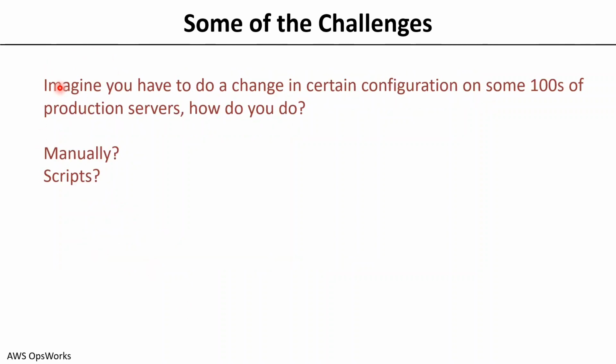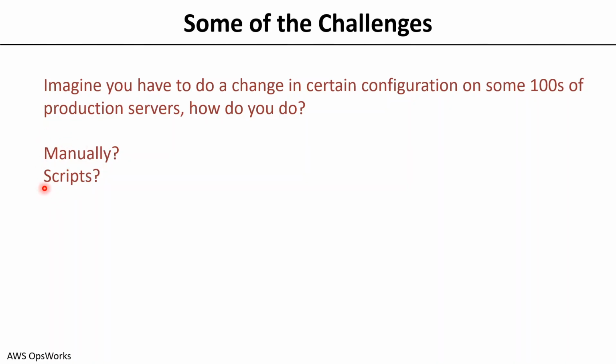let's imagine that you have to do a change in certain configuration on some hundreds of production servers. How do you do it? Let's say you want to change a specific configuration of an Ethernet card of all the 100 servers, or do something else, right? How do you do it? So do you want to do it manually, or do you write a script to do that particular thing?